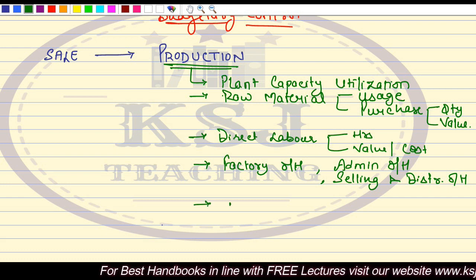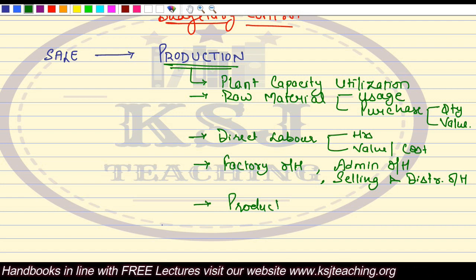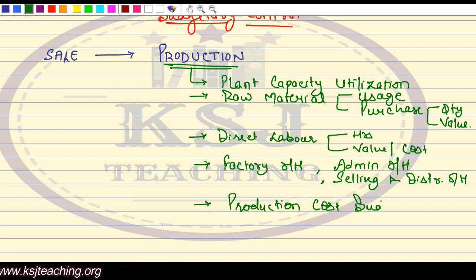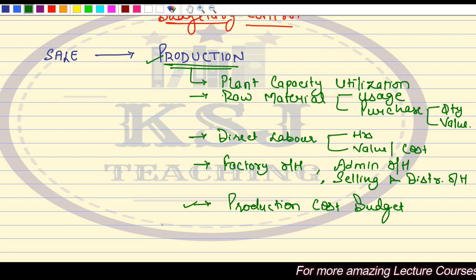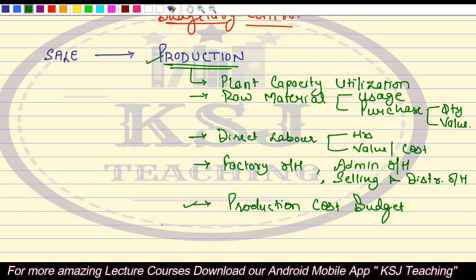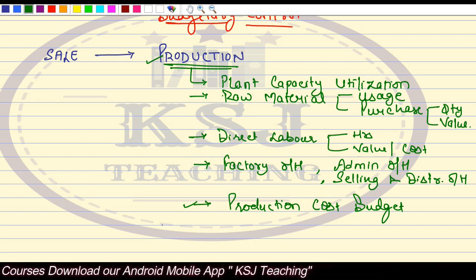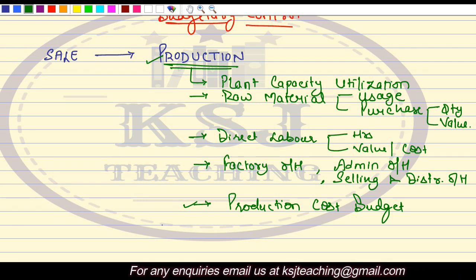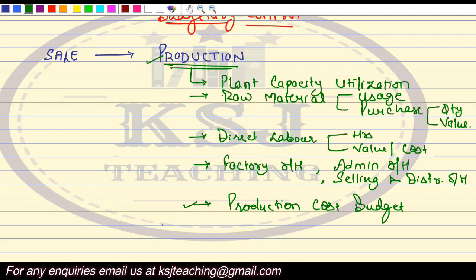Then we discussed the production cost budget. This is basically a revision of what we have done. There is a difference between production budget and the production cost budget. In the production budget, we decide the quantities to be produced, and in the production cost budget, we decide upon the total cost of production. Remember the cost sheet: prime cost plus the factory overheads, adjustment of WIP, what you get is cost of production. Add any administration overheads related to production, that is also a part of cost of production, just as we have discussed in the cost sheet.